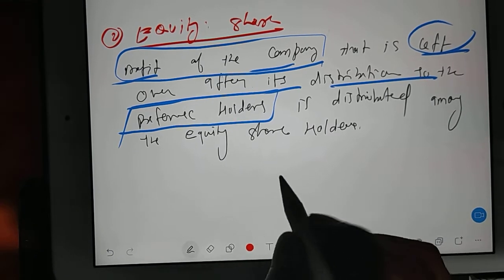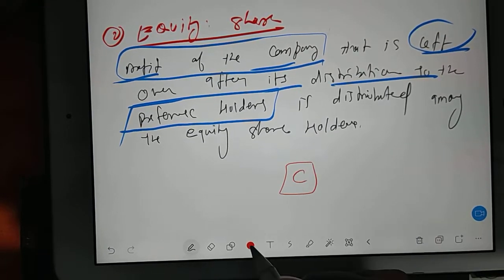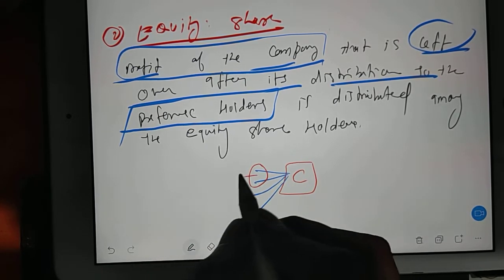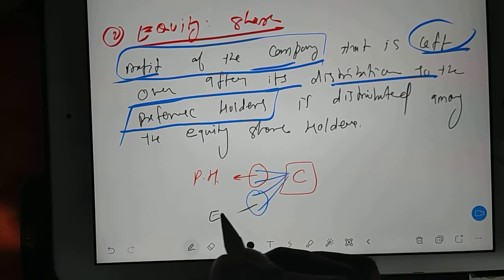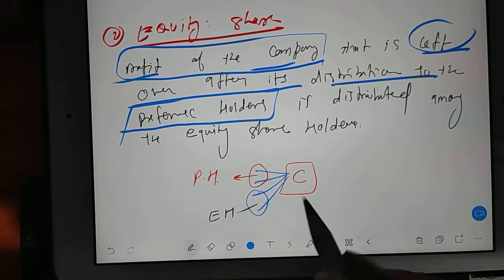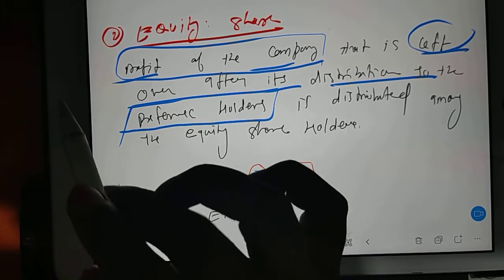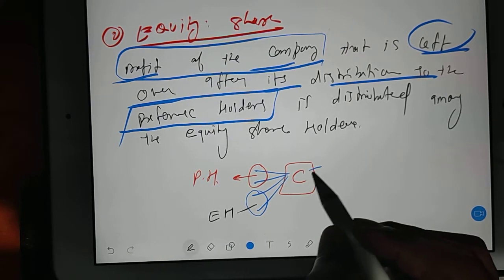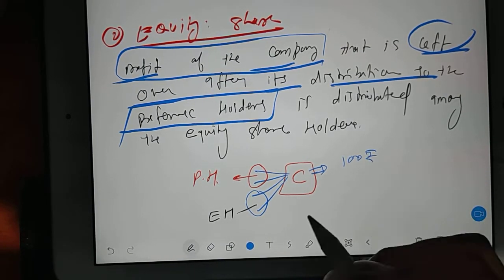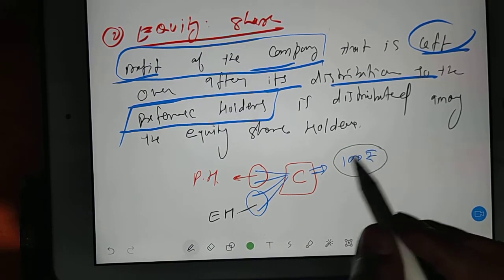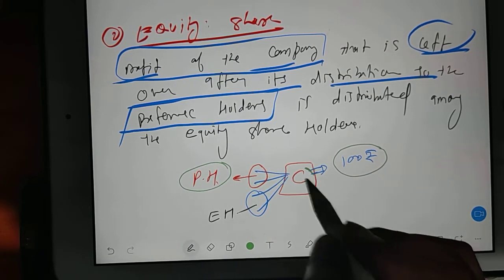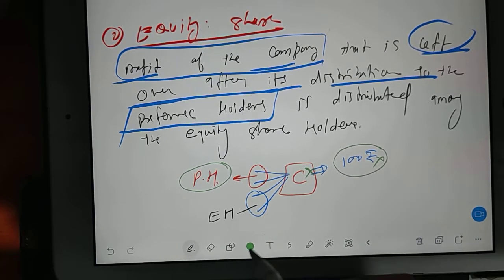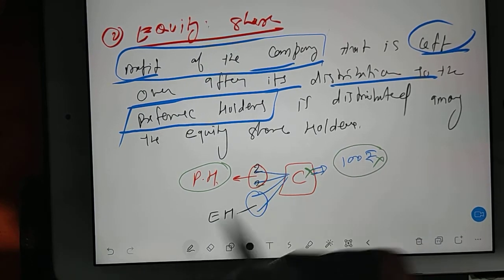For example, suppose you have a company with 4 shares. Suppose 2 shares are taken by preference holders and 2 shares are taken by equity holders. If the company is making, suppose, 100 rupees profit, the company is already telling the preference holders that it does not matter how much profit I make, on each share I will give you 2 rupees.